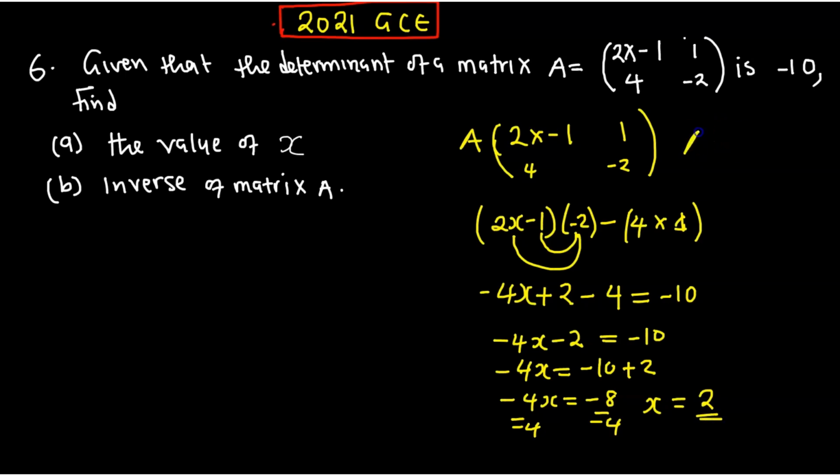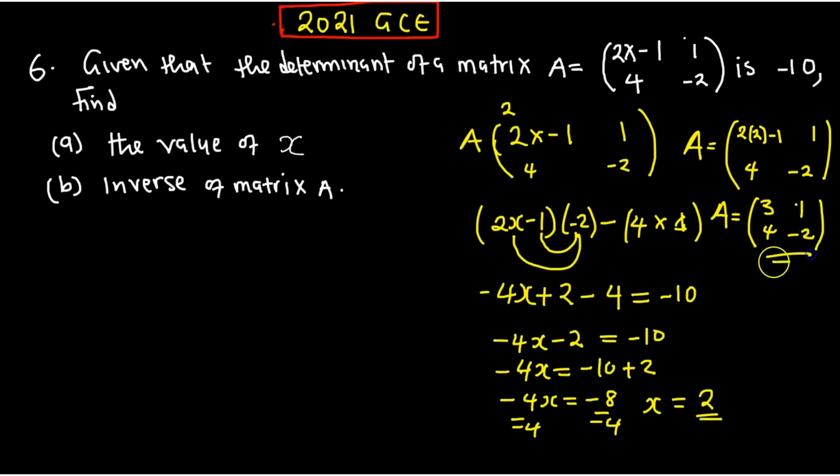Let us write the original matrix for A. So the original matrix for A is going to be where there's x, we are going to put a 2. So here is going to be 2 multiplied by 2, then minus 1. That is the first position. Then this one maintains 1. This one maintains 4. This one maintains negative 2. So the original matrix is going to be 2 multiplied by 2 is 4, minus 1 is 3. So this one is 3, 4, this one is 1, negative 2. So this is the original matrix. Why do we need the original matrix? We are going to use it for the inverse.